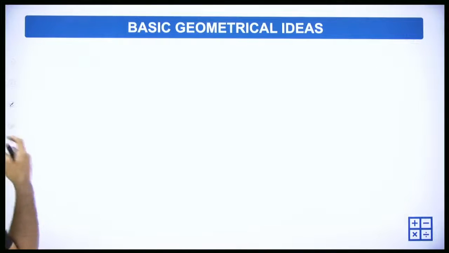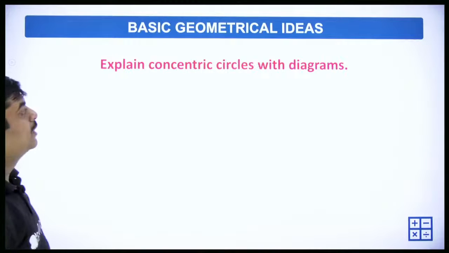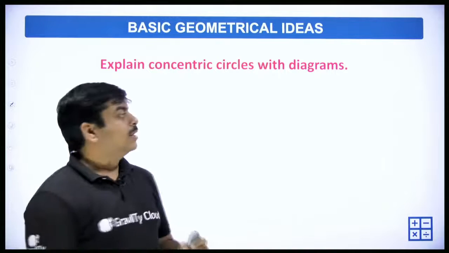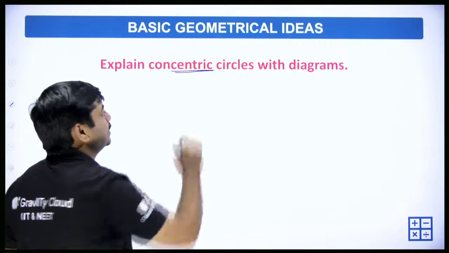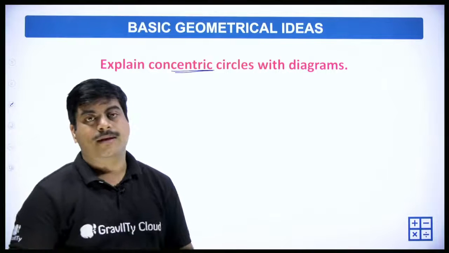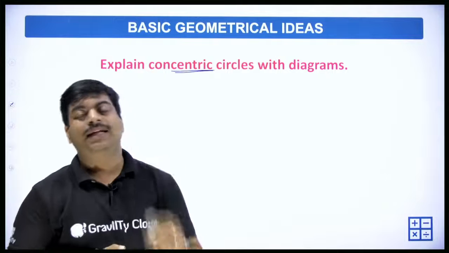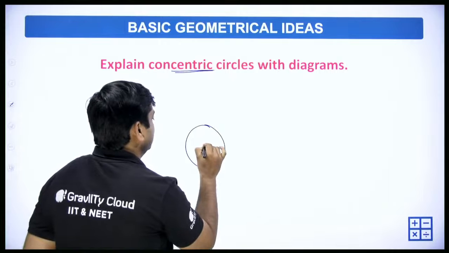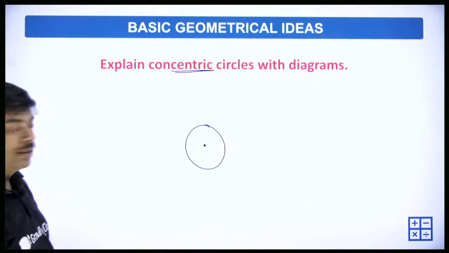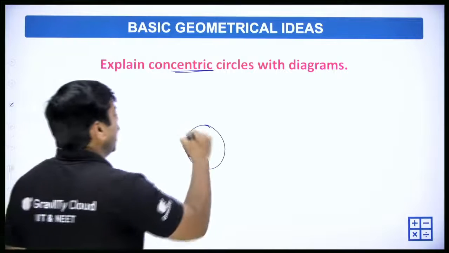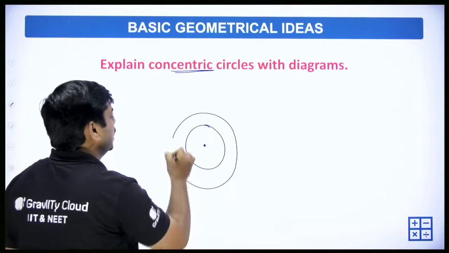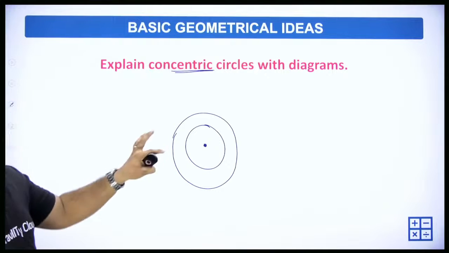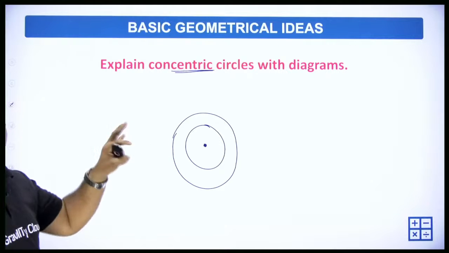Okay, so moving ahead, explain concentric circles with diagrams. What do you mean by concentric circles? The name itself says centric, that means they have the same center. Circles having the same center are called concentric circles. Okay, so this is a center. This is one circle. If we have one more circle whose center is again the same point, these types of circles are called concentric circles.